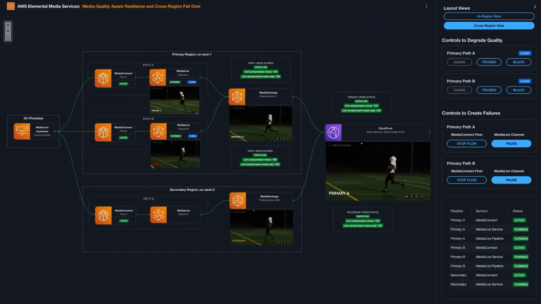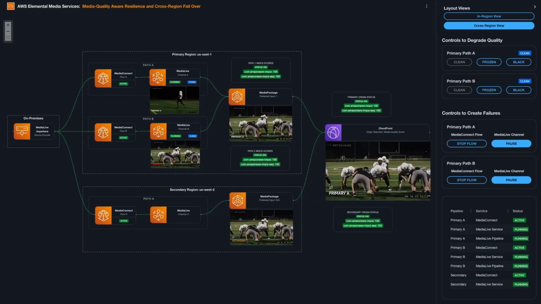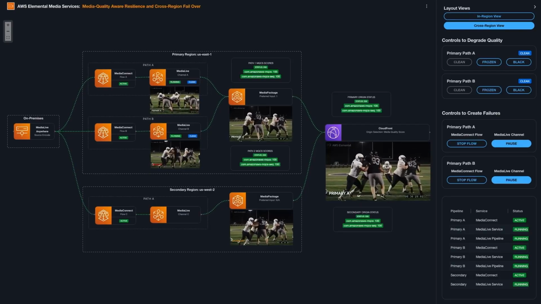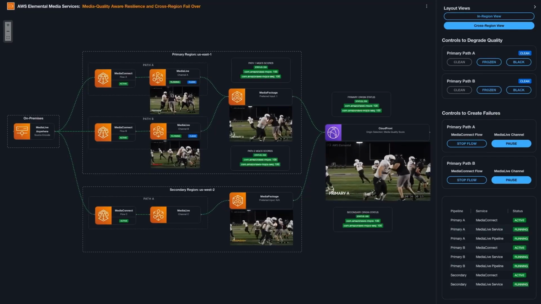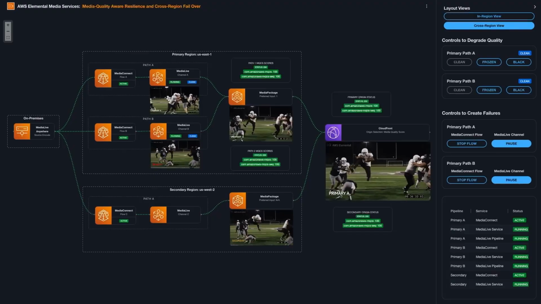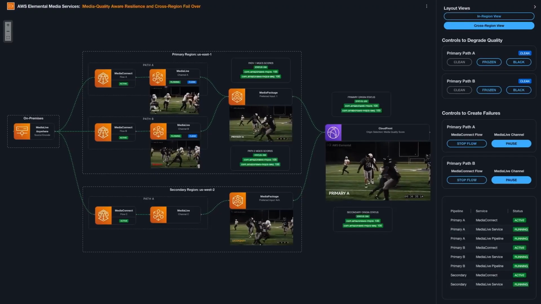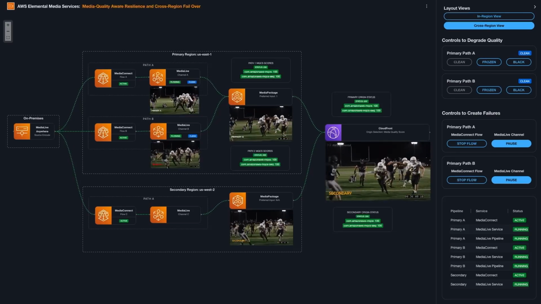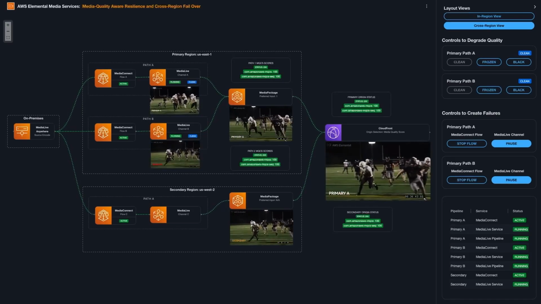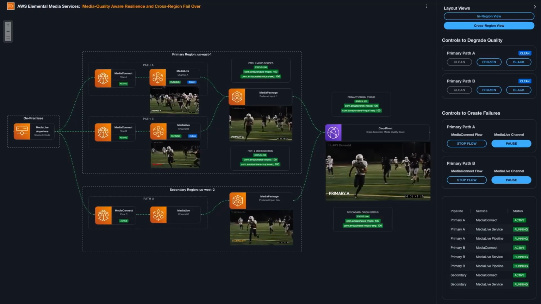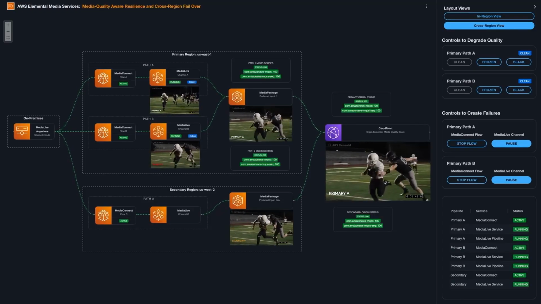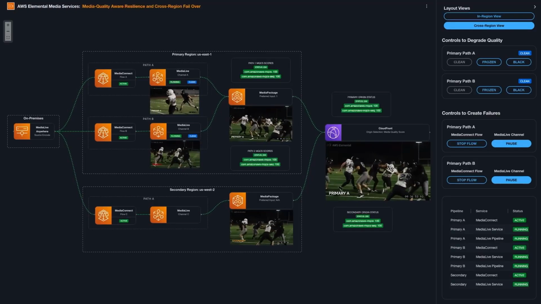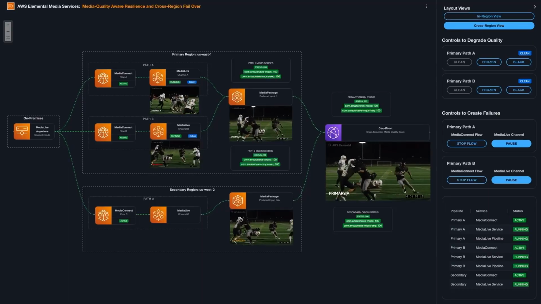So let's first explain what we're seeing here on screen. This is a visual representation of the architecture that we're going to be talking about today. On the left-hand side, we have content that's being created on-premise and being delivered into our cloud infrastructure via Media Live Anywhere. We're actually delivering into two regions in this case. Our primary region is running a dual encode pipeline, and our secondary region is running just a single pipeline. We'll get into a little bit more detail about that in a moment.